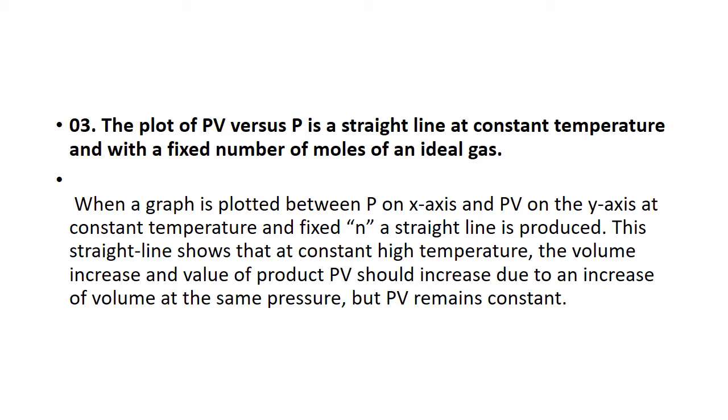By keeping the temperature and number of moles constant, when you plot a graph with pressure on the x-axis and PV, the product of pressure and volume, on the y-axis, you see a straight line appear at the constant. If there is a higher temperature, volume also increases and the value of the product PV would increase, but it should remain constant according to this ratio.